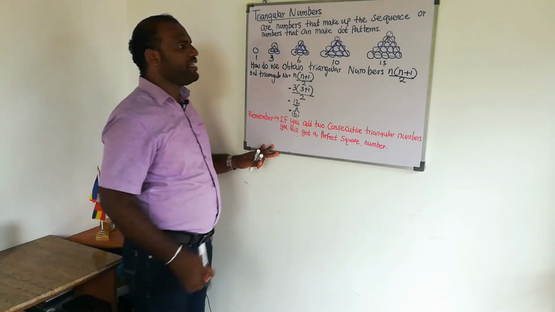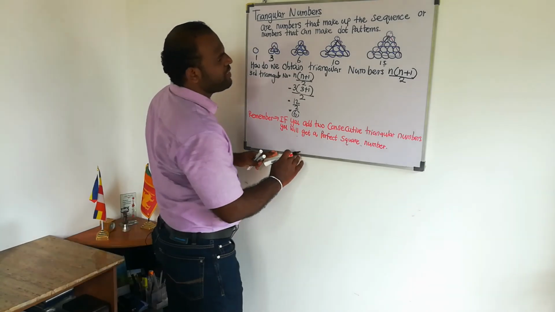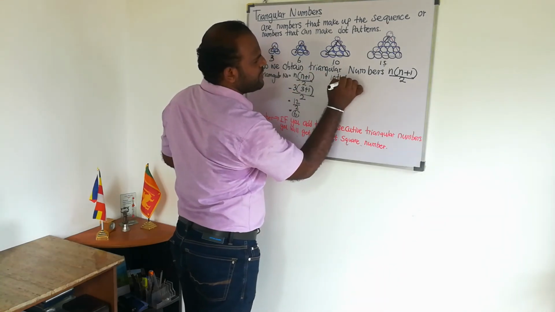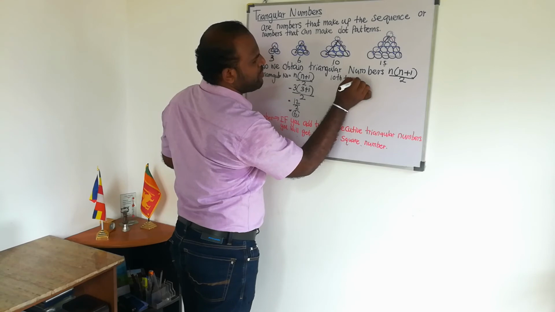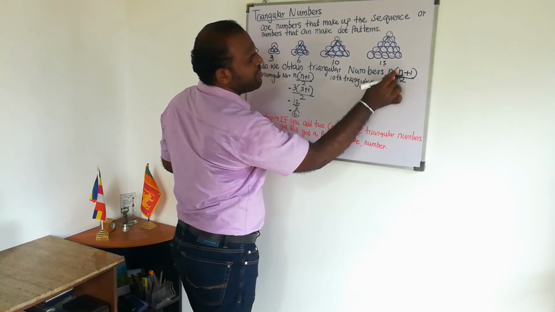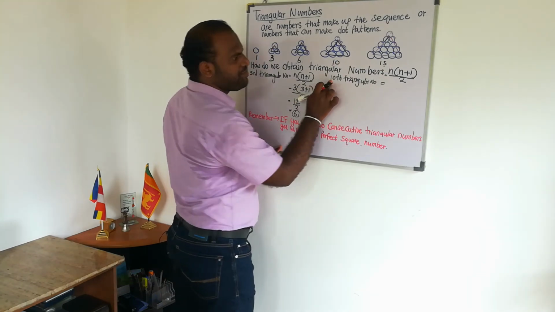Okay, let's find another triangular number which is not in this sequence. Let's find the 10th triangular number. First you need to write the formula. Instead of n, I am going to substitute 10.